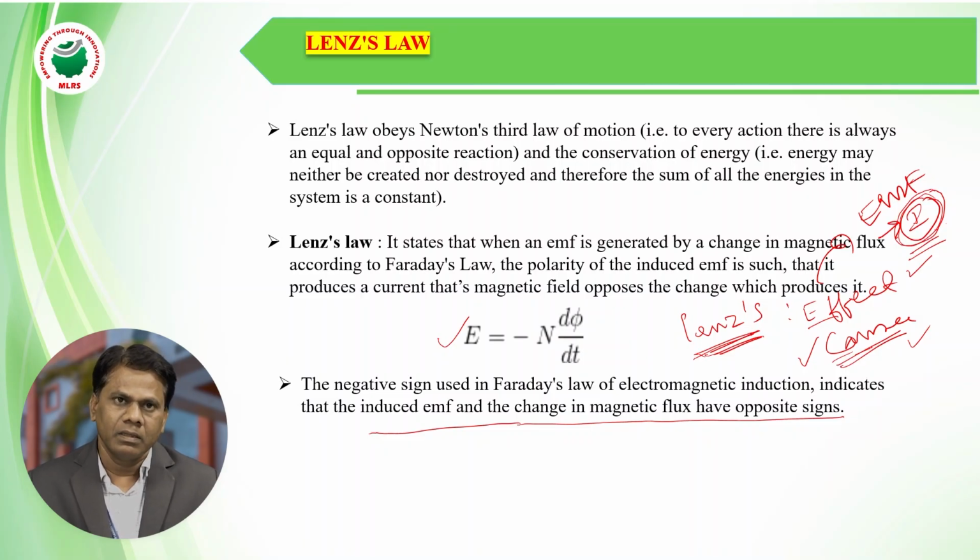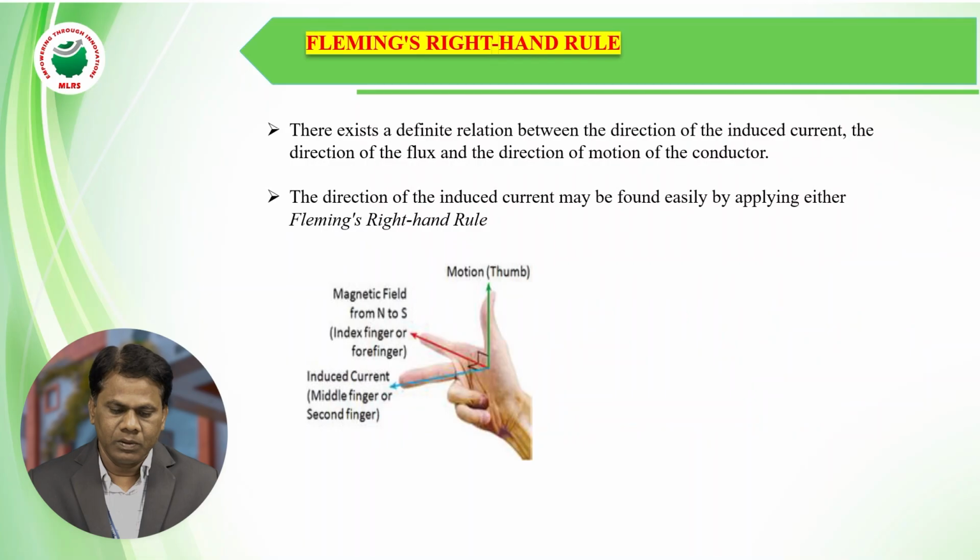According to the second law, the rate of change of flux linkages is directly proportional to the induced EMF. So how do we find the direction of induced current? There is a law called Fleming's right hand rule. According to it, we can determine the direction of induced current in a coil or a conductor.